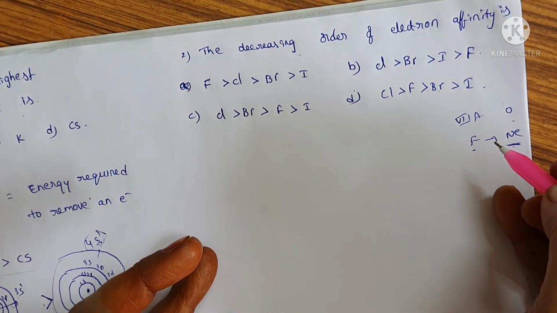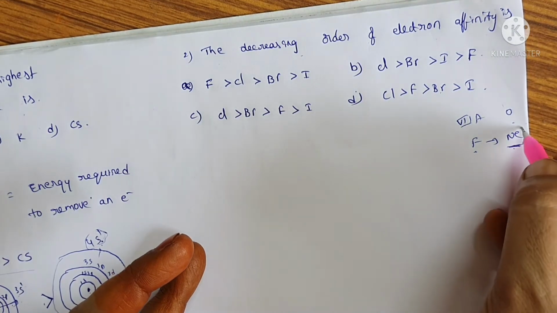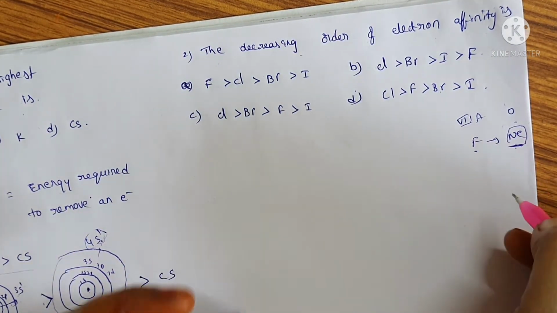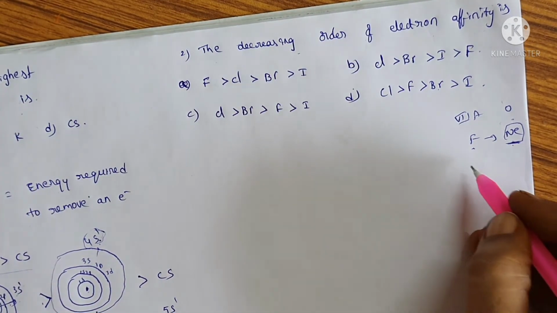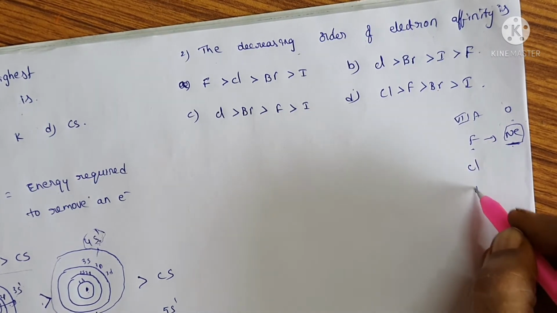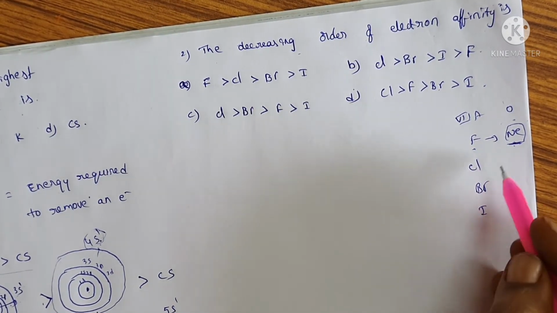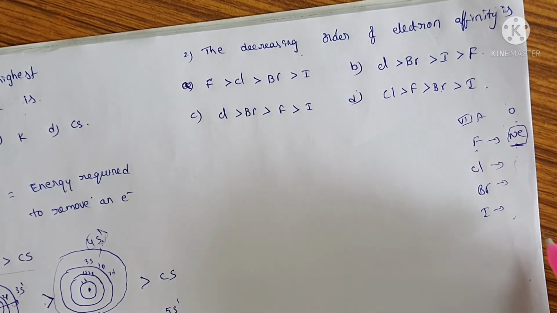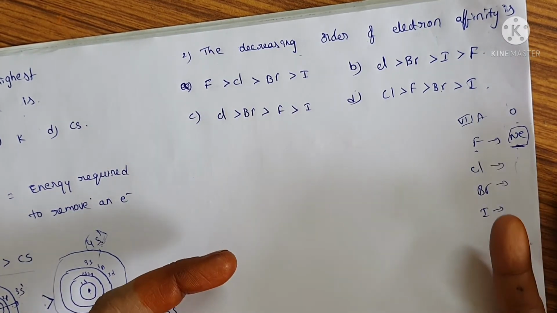Those are called inert gases. All the elements want to get stability by reaching the electronic configuration of the zero group elements. So chlorine, bromine, iodine, all these want one electron to get the inert gas configuration. That wanting of electrons is called electron affinity.